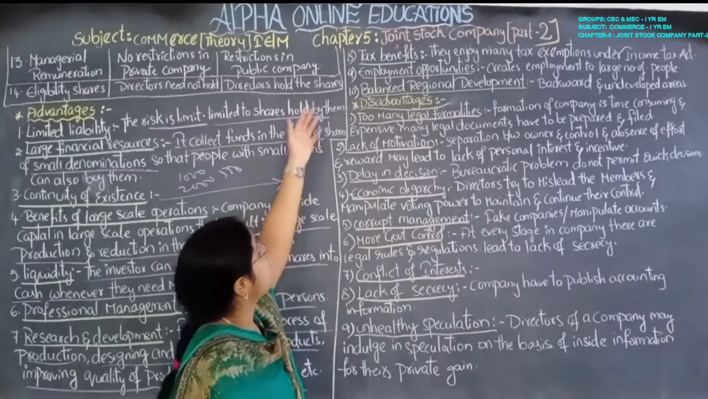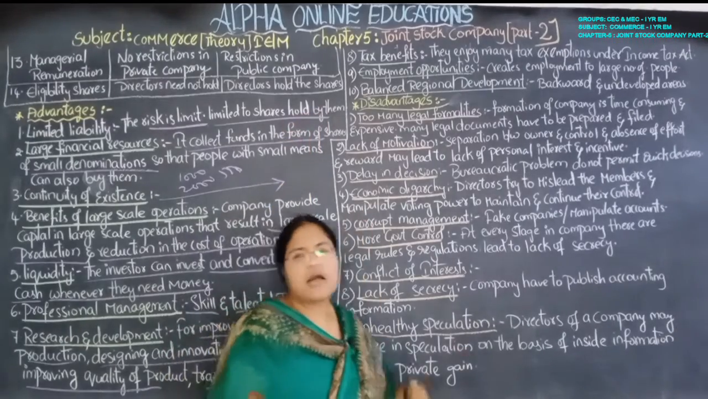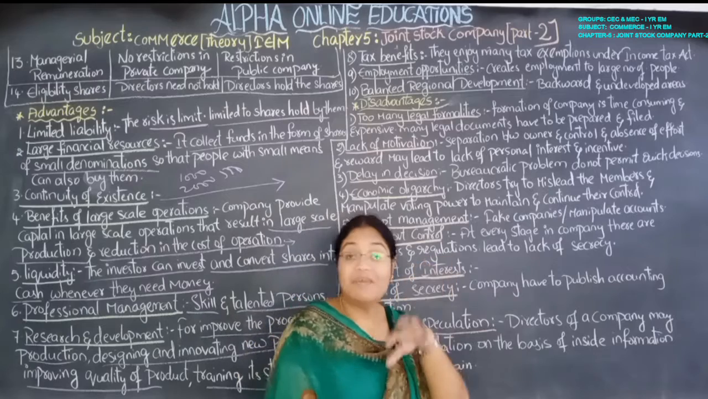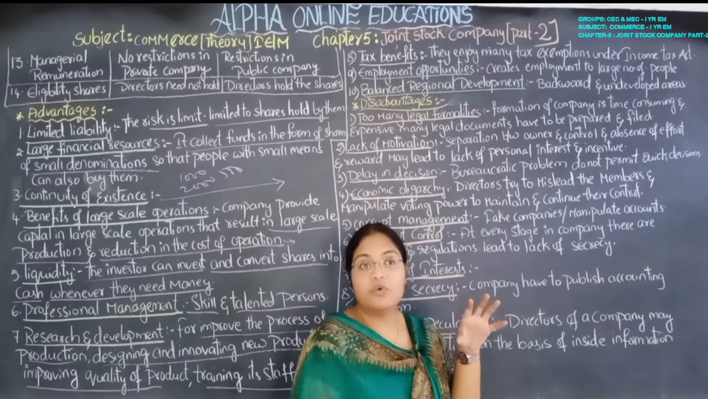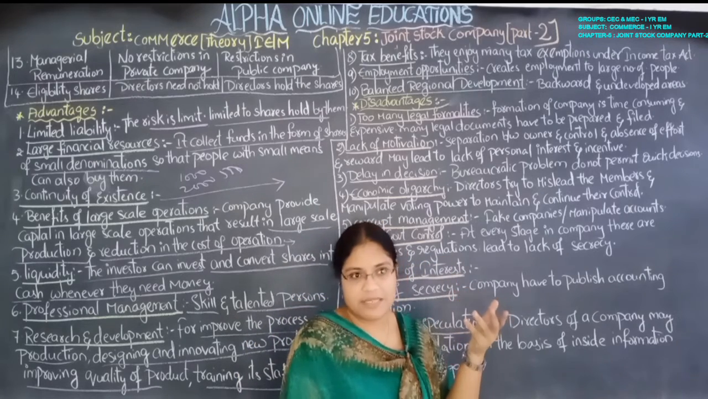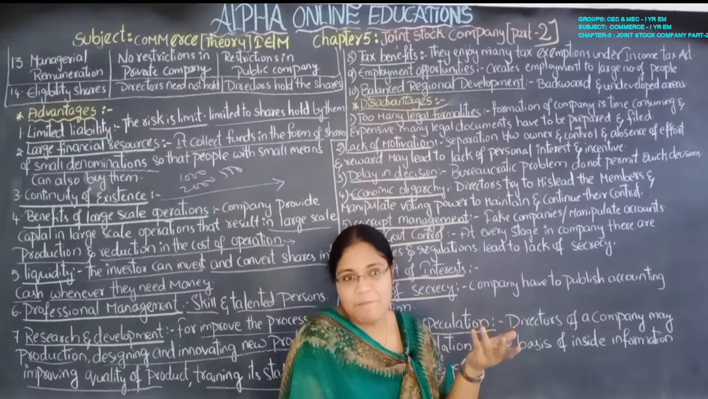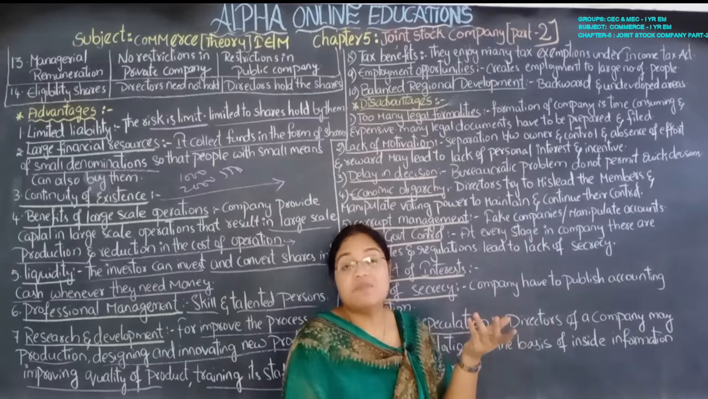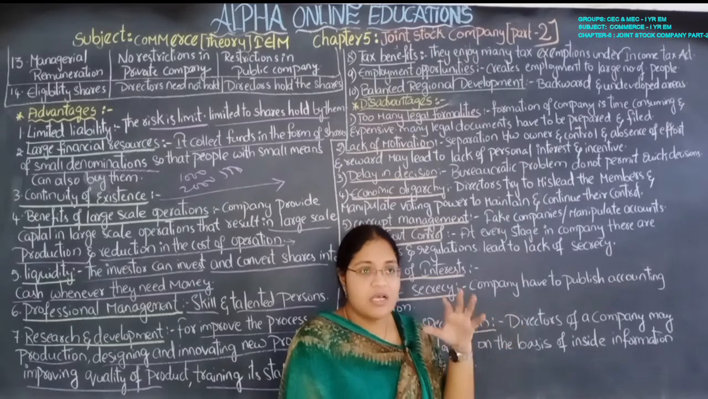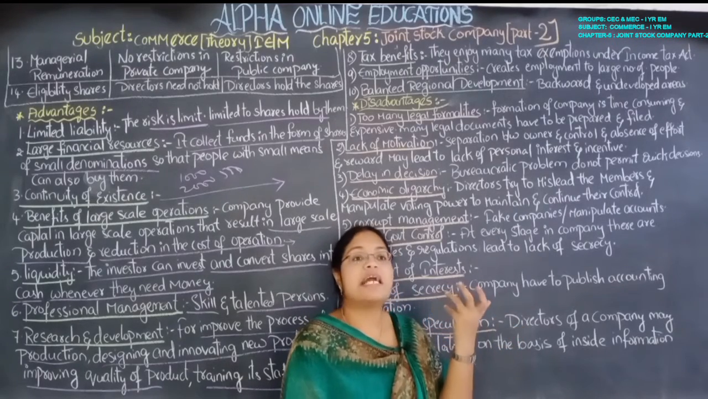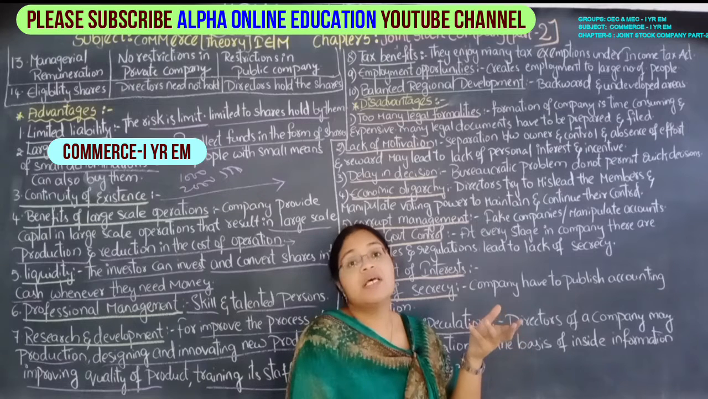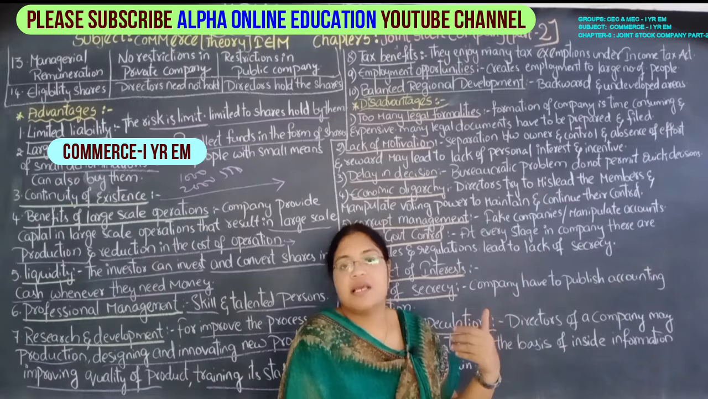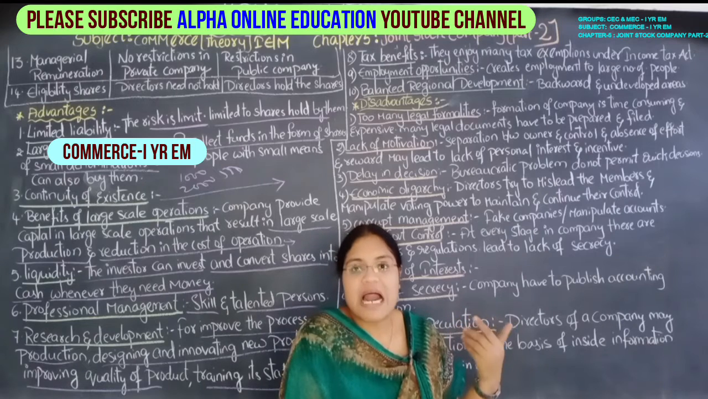Next, tax benefit. As these companies have a very high amount of capital, the government will give certain tax exemptions. What are tax exemptions? Exemptions means relief from tax. So the government will give certain types of exemptions so that the companies can easily start their business.